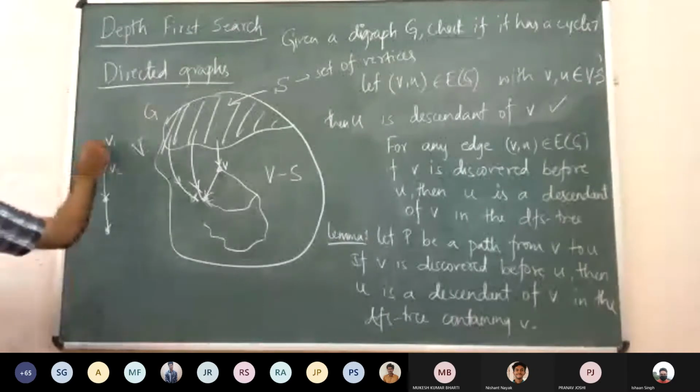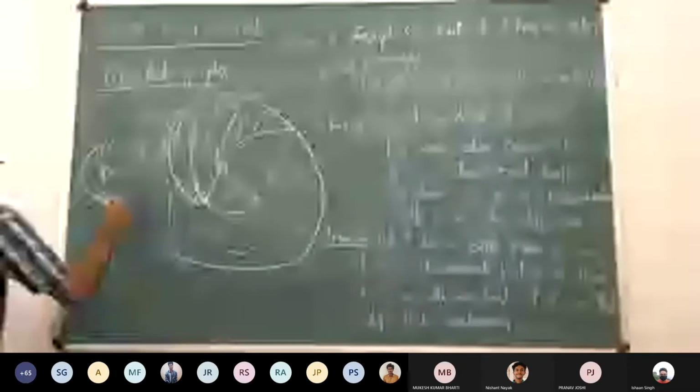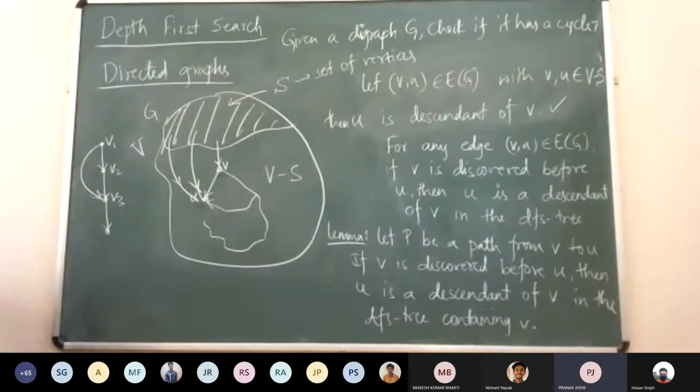It is not necessary that V2 will be discovered just after V1, so you might even discover V3 first. But they will always be descendants of V1. So how do we prove this? Why is this true?